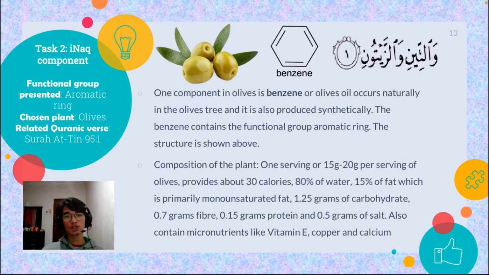Next, the composition of the plant. One serving of 15 grams to 20 grams of olives actually provides about 30 calories, 80% water, 15% fat, which is primarily monounsaturated fat. One serving of olives also contains 1.25 grams of carbohydrate, 0.7 grams of fiber, 0.15 grams of protein, and lastly 0.5 grams of salt. The olives also contain micronutrients such as vitamin E, copper, and calcium.